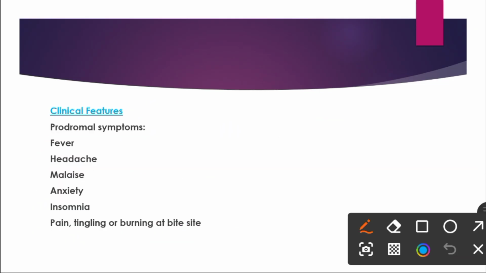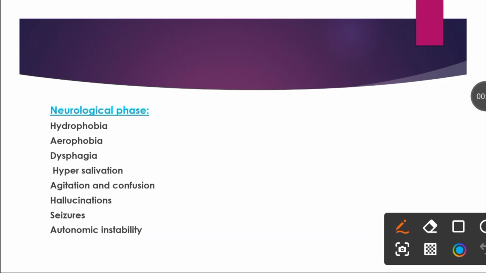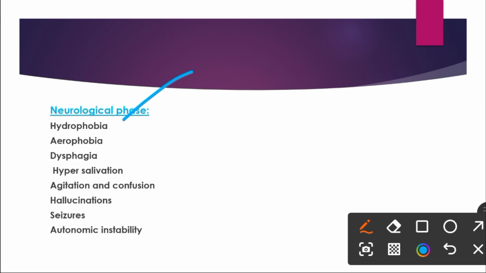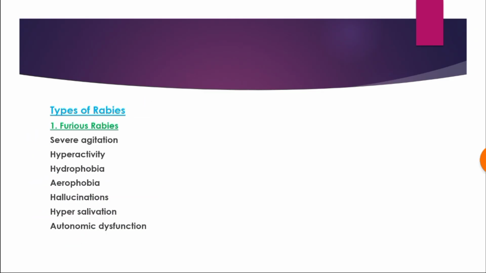Next is the clinical feature of rabies. Initially, we have the prodromal symptoms, in which the patient has fever, headache, malaise, anxiety, insomnia, pain, tingling, and burning at the site of the bite. Next is the neurological phase, in which the patient has hydrophobia, aerophobia, dysphagia, hypersalivation, agitation and confusion, hallucinations, seizures, and autonomic instability.